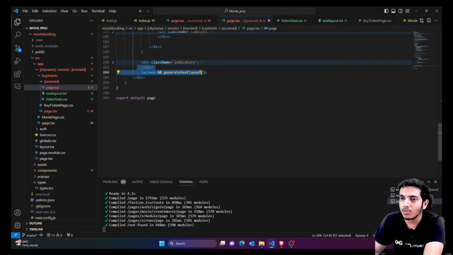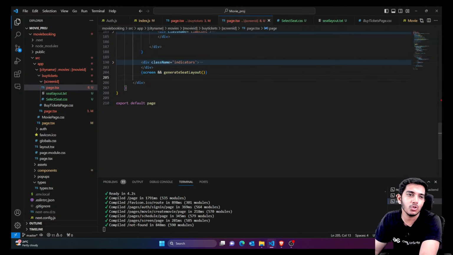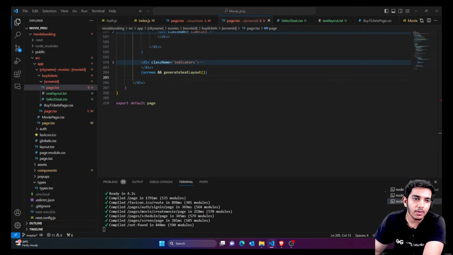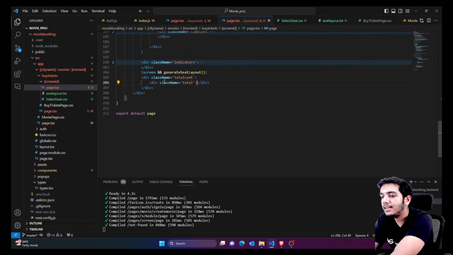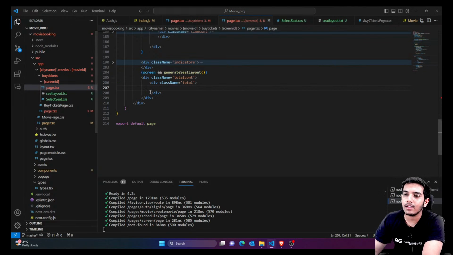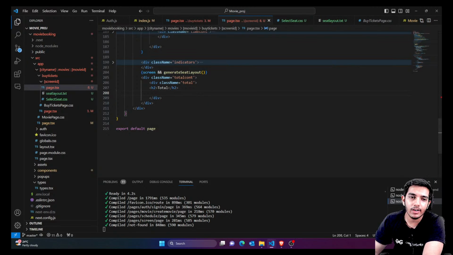Similarly, after this we were showing the layout. After this, we are going to show the total button. The total button is easy. We have just created the total container, and we're going to calculate the total from the selected seats. So we're just going to create a division for total. Inside this I would create an h2 tag for total, and I'm going to calculate my total.